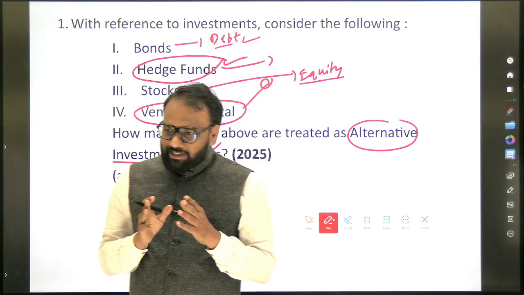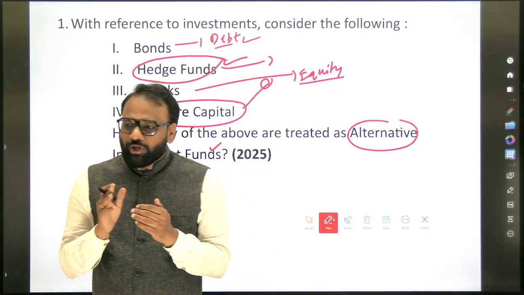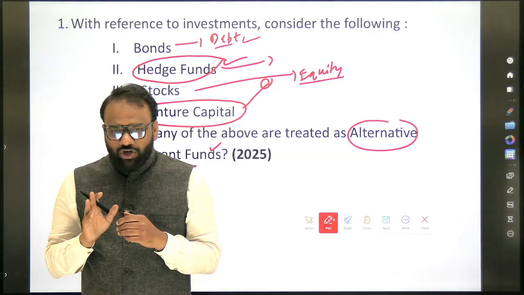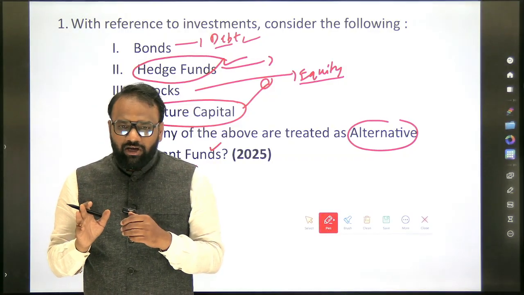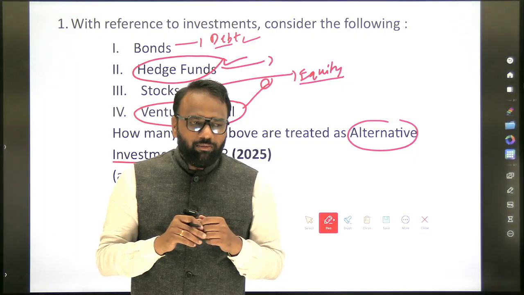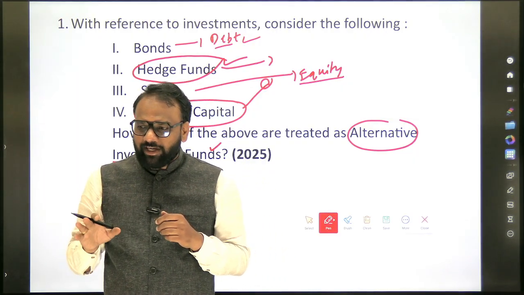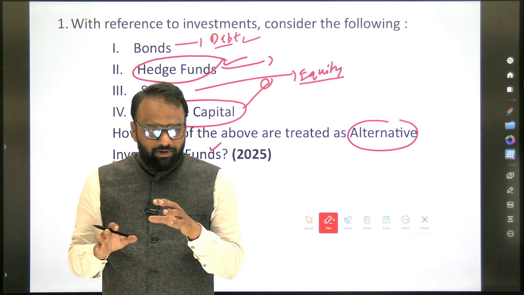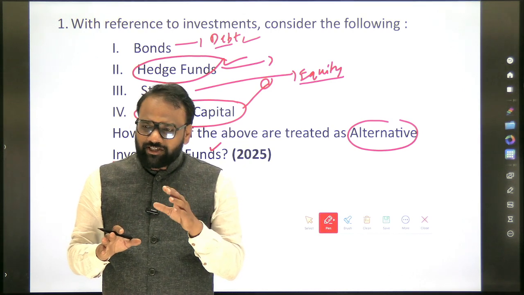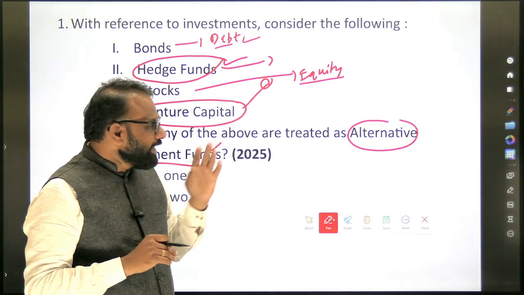We already discussed, between bond and stock, which one has the potential to give us more profit? Stock. But a fixed amount of return, which one has the potential to give? Bond. So if you have the ambition to earn more and at the same time want to take risk, you will invest in stock, that is equity. If you want fixed return, you will invest in bonds.